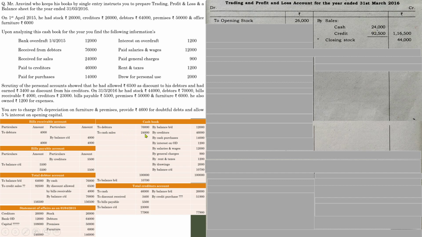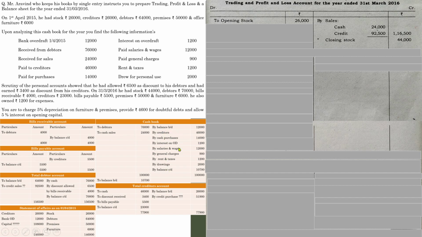Whenever cash sales is there, make sure whether there is credit sales. For that, go through the total debtors account. See, there is credit sales. So write down the amount. If there is sales return, deduct the amount from these two totals. So by adding this, you will get 1,16,500. After that, the next one you need to consider is purchases. See, cash sales. The next item is cash purchase.